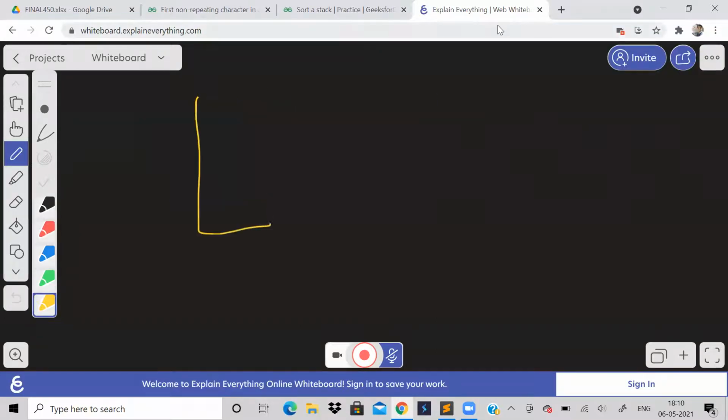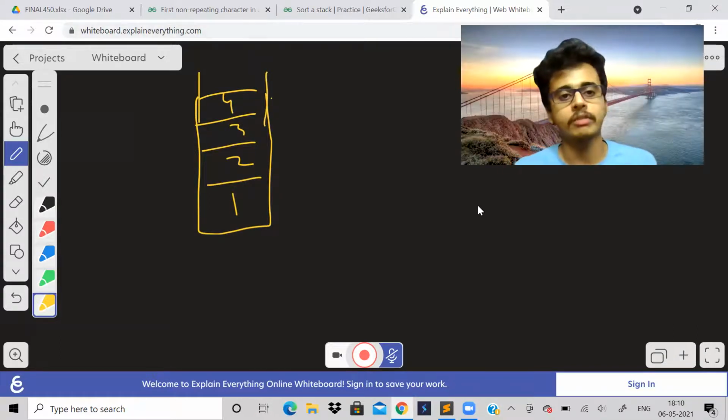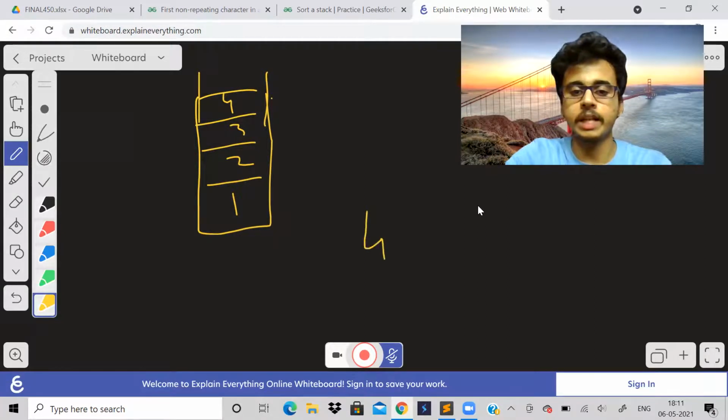See, suppose the stack is like this, okay? 1, 2, 3, 4. So suppose the stack is like this 1, 2, 3, 4. I want to reverse it. So when you print the elements, initially it will be like this, right? 4, 3, 2, 1. But I want to print 1, 2, 3, 4. So I want to basically reverse the stack.